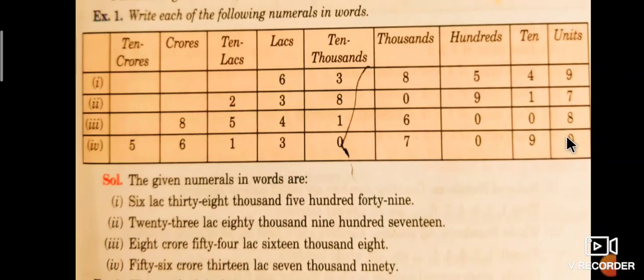First, write the following numerals in words. First, write down the place value chart. The first one is the unit place, the second is tens, the third is hundreds, the fourth is thousands, then ten thousands, lakhs, ten lakhs, crores, ten crores, and so on, students. Observe the first number.